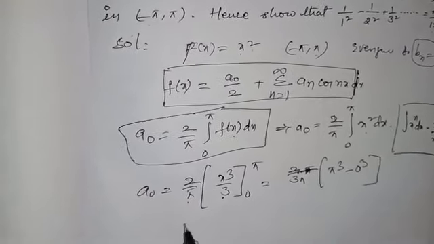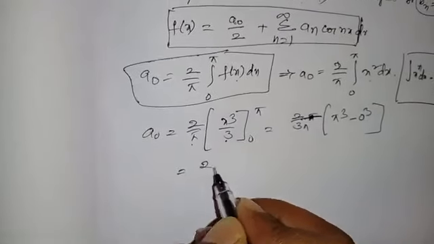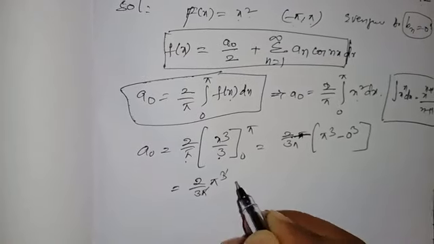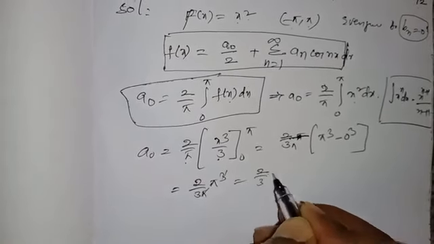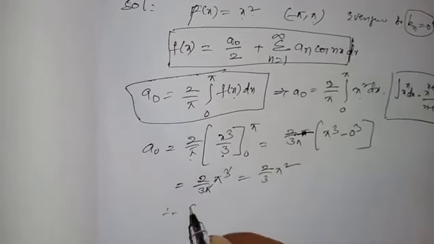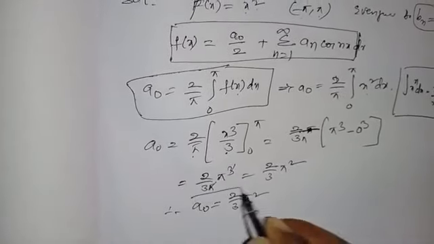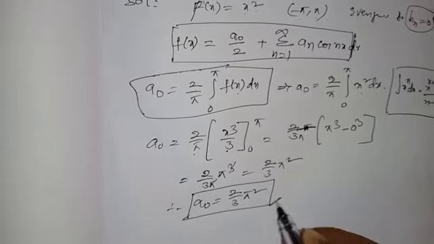This is equal to 2/(3π) into π³, cancel, the remaining is 2π²/3. Therefore a0 = 2π²/3. This is the a0 value.